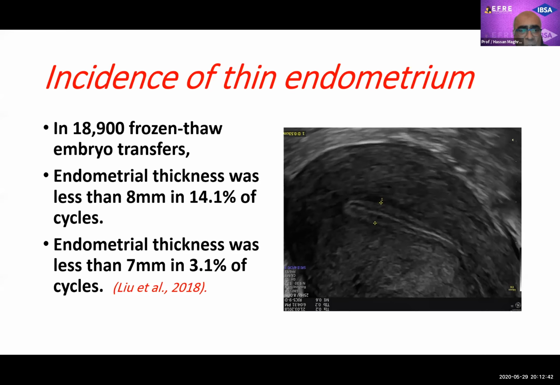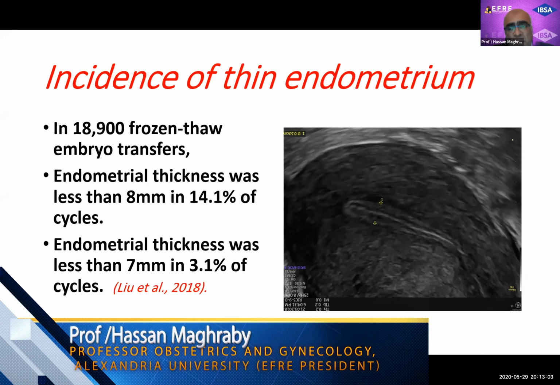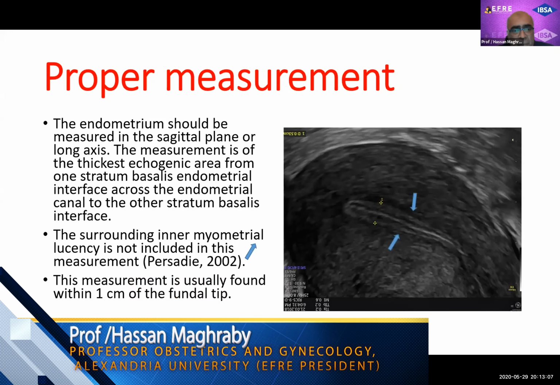Around 19,000 frozen-thawed embryo transfers were studied by Liu et al., and endometrial thickness of less than 8 millimeter was found in 14% of cycles, less than 7 millimeter in 3% of the cycles. So this is the magnitude of the problem: 3% if you consider 7 millimeter as thin endometrium, and 14% if you consider 8 millimeter as thin.